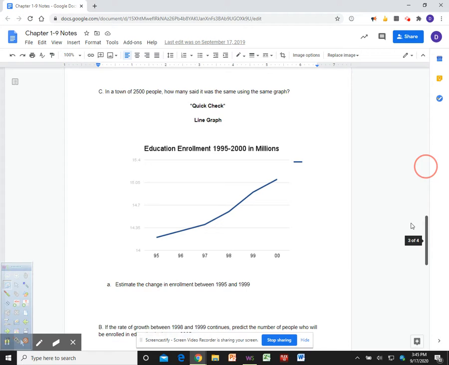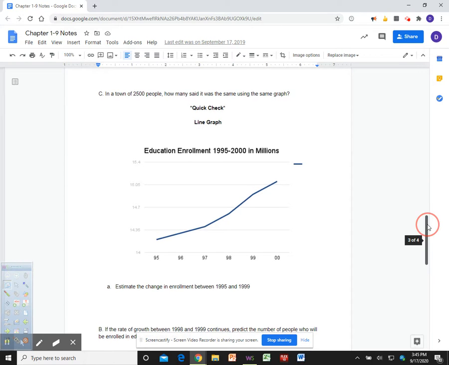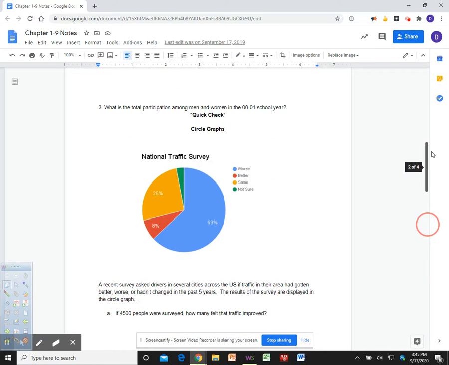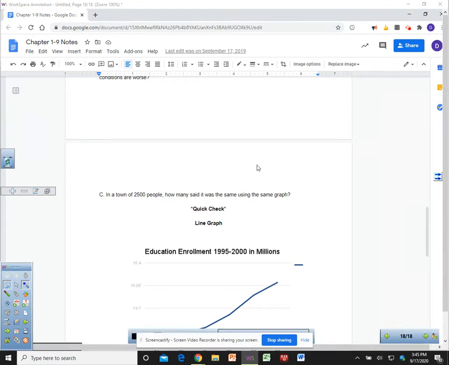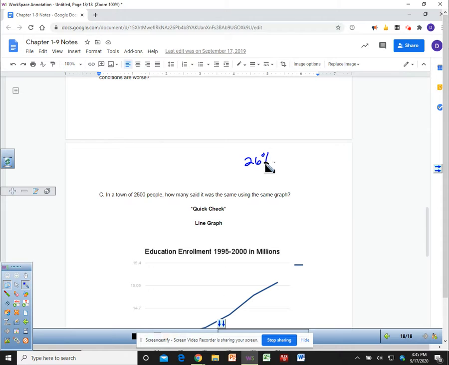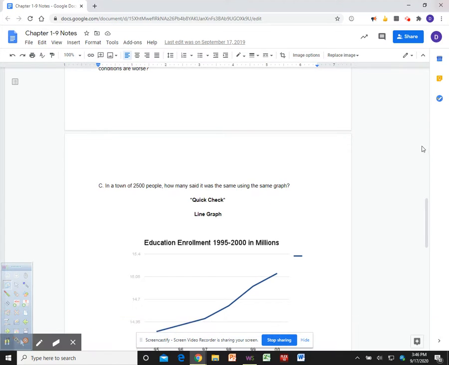And the last one: in a town of 2,500 people, how many people said it was the same? We said same was 26%. So 26% of 2,500, so 0.26 times 2,500 is 650 people. And that's how pie graphs work. You just take the amount of people times the percentage that voted for that, and that tells you how many people are in that group.